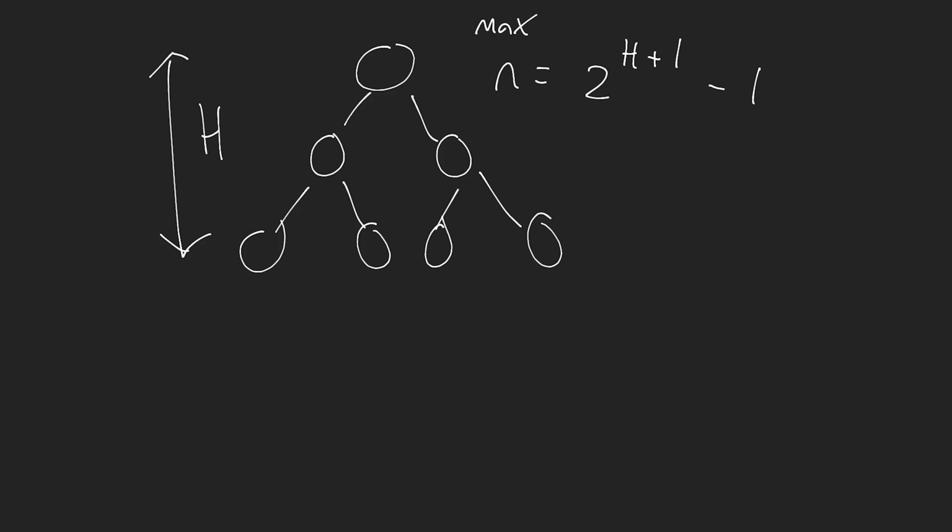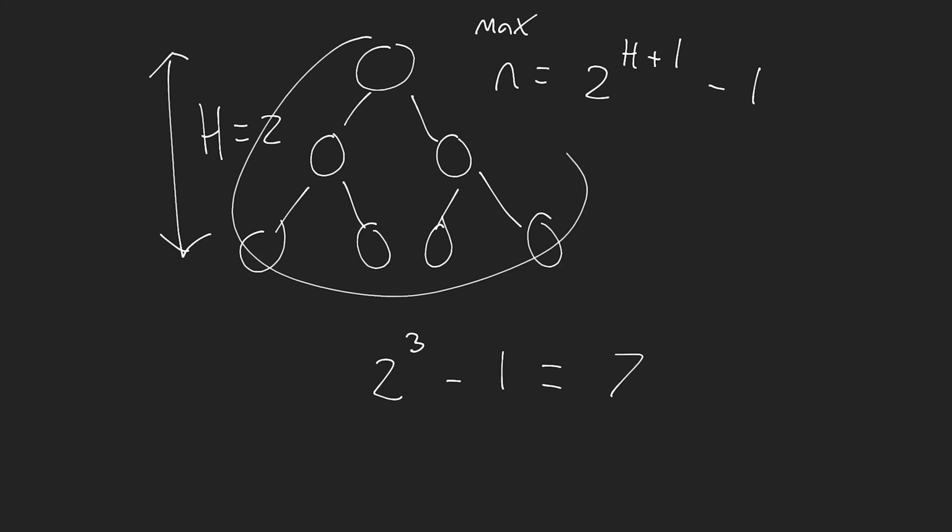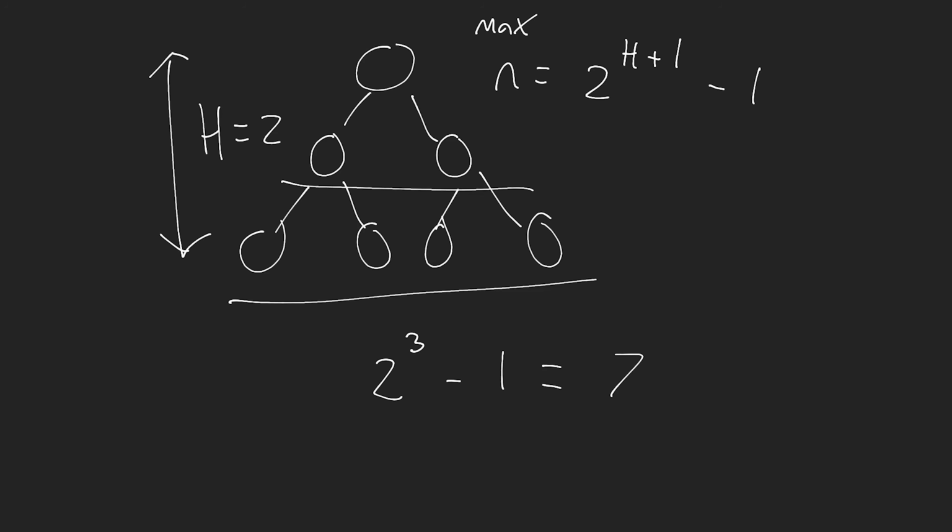So let's punch this in. In this case, the height is 2. So that gives us 2 to the exponent 3, which is 8. And then we subtract 1, and this gives us 7. And you can see this binary tree is completely full here up to height 2, and we have 7 nodes inside, right? 4, 2, 1, that is 7.